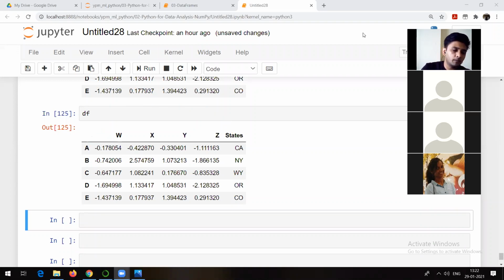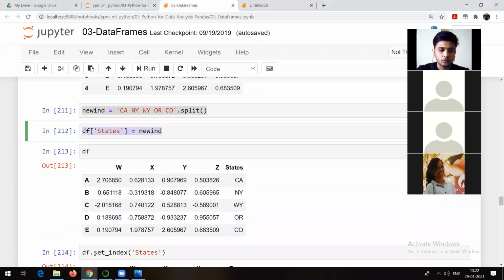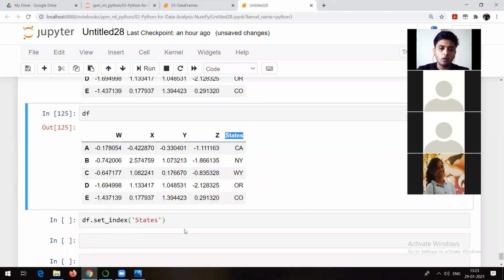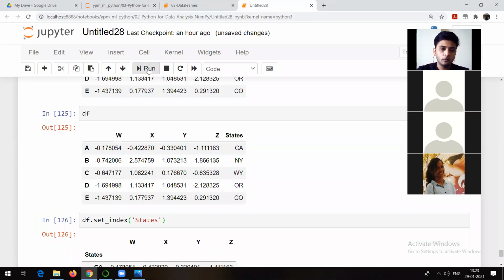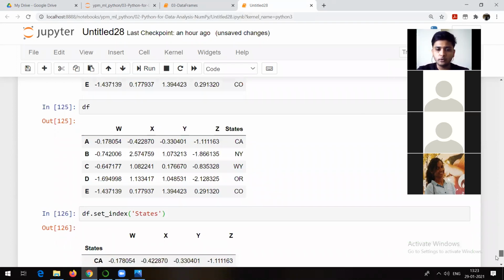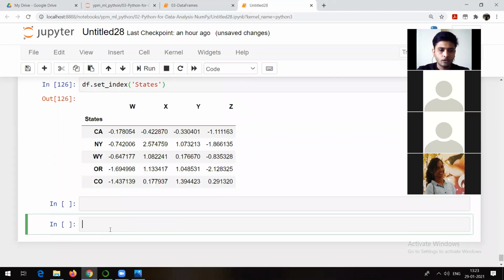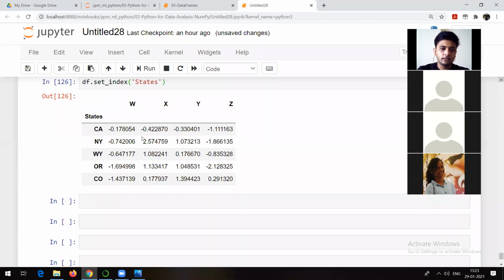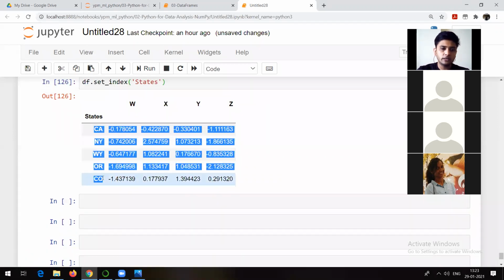So for that, there is a method called df.set_index. This is what I am going to use. Okay? So df.set_index, and whatever column you want to set as index, the name of that particular column. In our case, the name of the column is states. So if I run it, you will be able to see that states is going to be the index. So you can check it. Index. Right? A, B, C, D, E is not the index now. This is going to be the index. Whatever the values in states, that is the index.